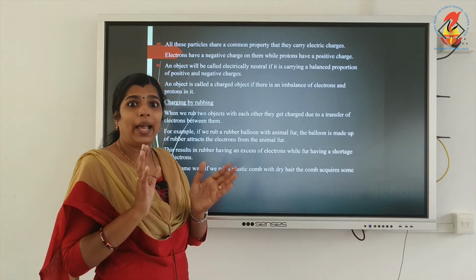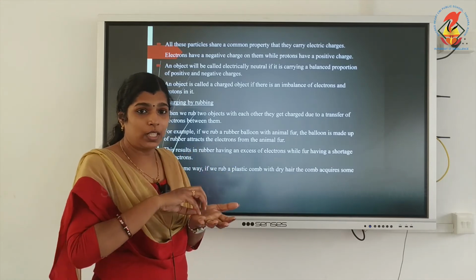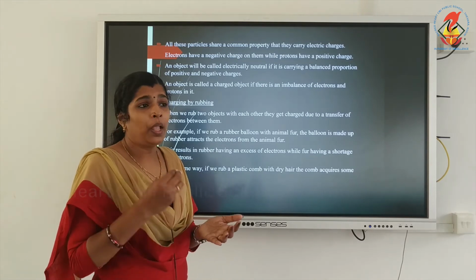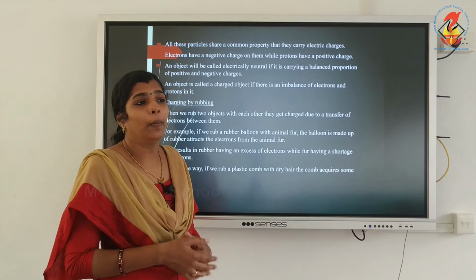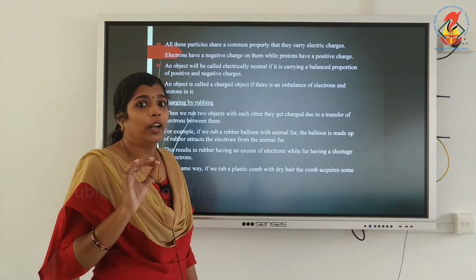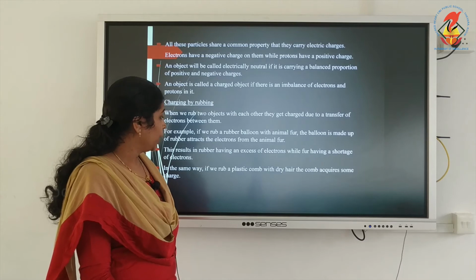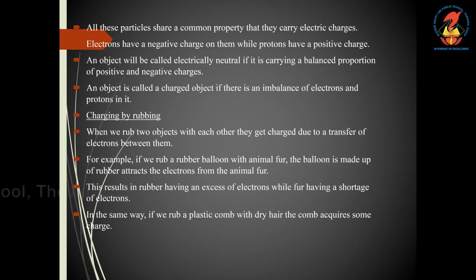So, the balance between positive and negative charges, between electrons and protons, is no longer there. In the same way, if you rub a plastic comb with dry hair, the comb acquires some charges.